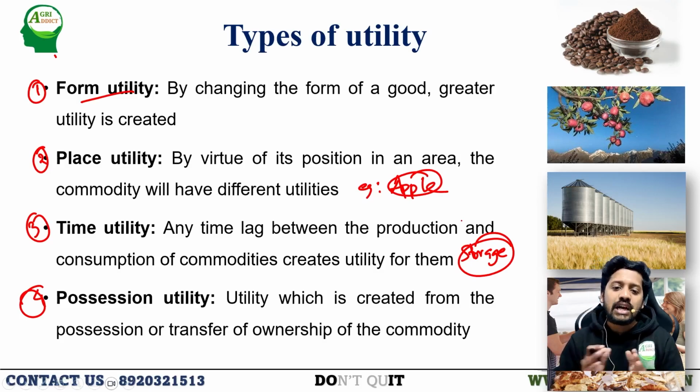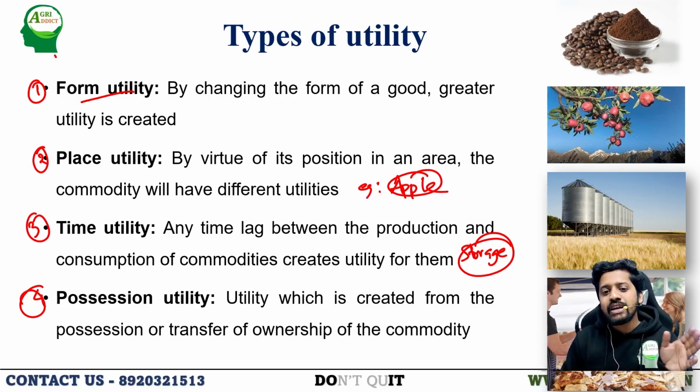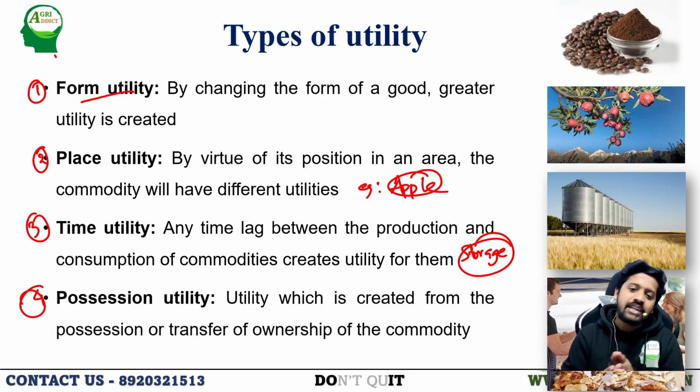For example, there is a food grain which is not cultivated in a particular season, so in the on season we are procuring and conserving it in storage structures, and making it available during the off season period. Since the cultivation and availability is really less at the off season time, it is gaining some utility because of the storage. The time lag between the production and consumption creates this utility, and this utility is termed as time utility.